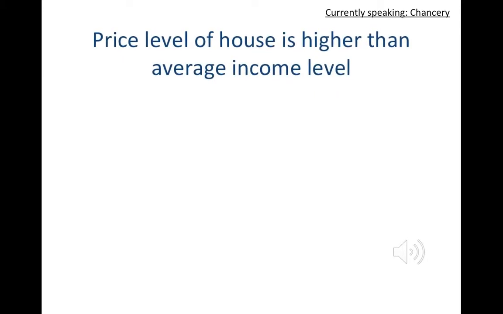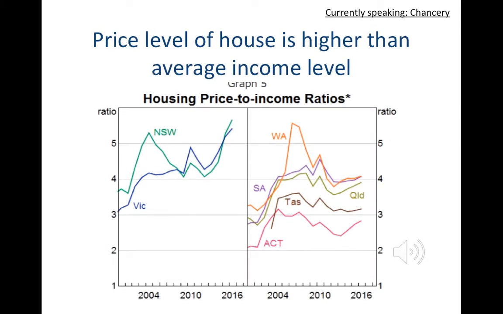As we can see in this graph, the housing bubble makes the house price keep increasing. It's even higher than our income level. So we would recommend the RBA to keep this low cash rate or even lower the cash rate.